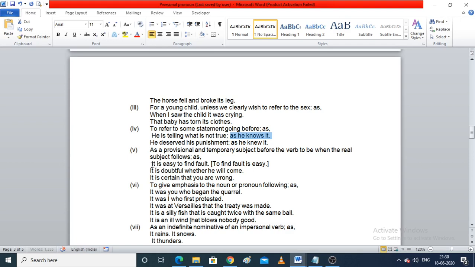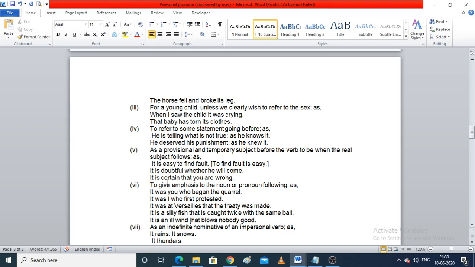It is easy to find fault. To find fault is easy. So we can write it like this as well. But if you wanted to use it, you can see that as a provisional and temporary subject. So it could be used as a temporary subject before the verb, to be, when the real subject follows. So we can use it before the verb as a temporary subject.